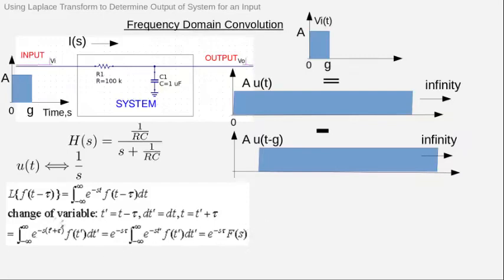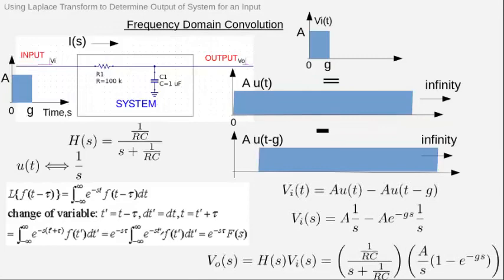You can derive that; you can look into this later. Please understand, our goal is to find the output given this pulse. We have solved this using time domain convolution. Now we are going to solve it using frequency domain convolution.